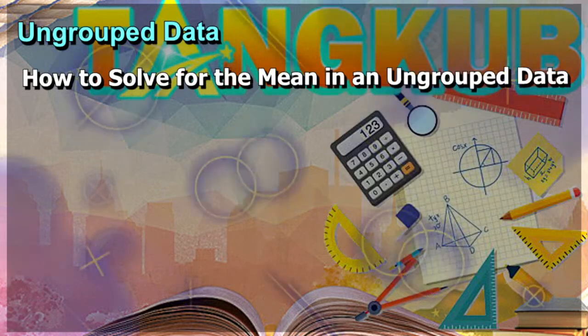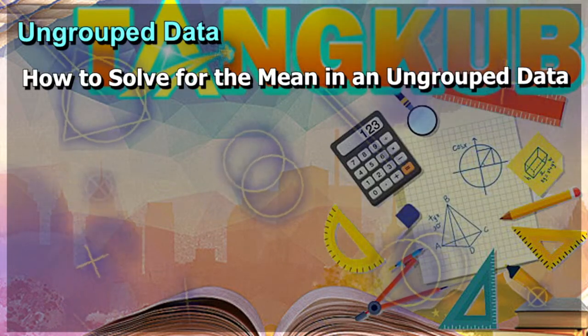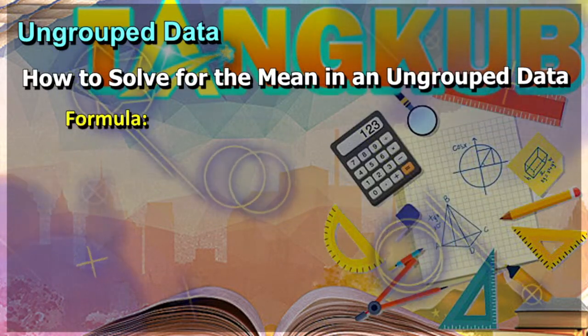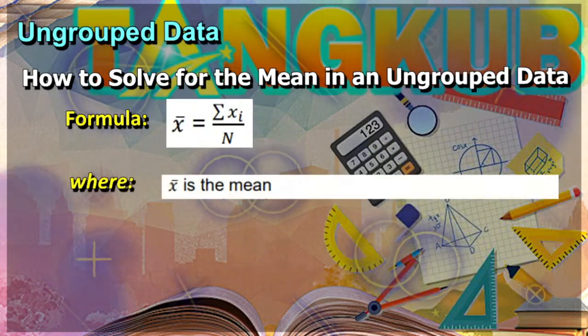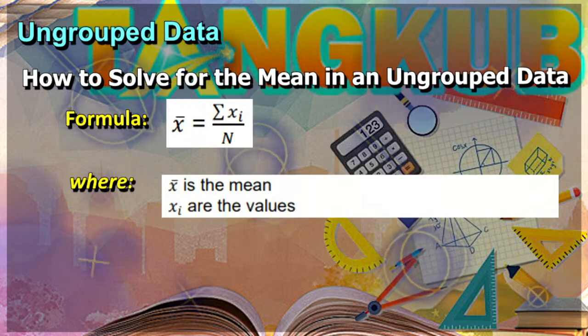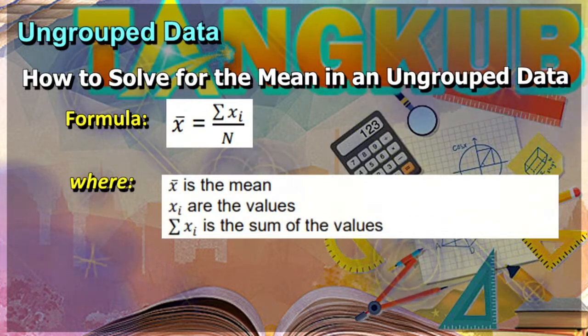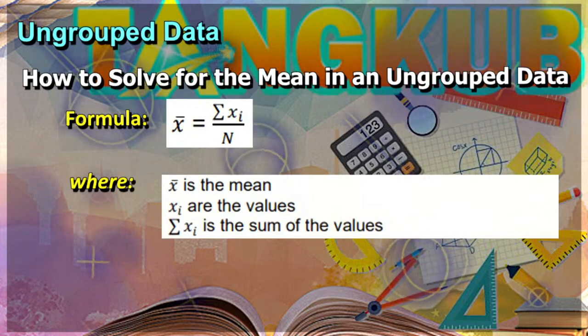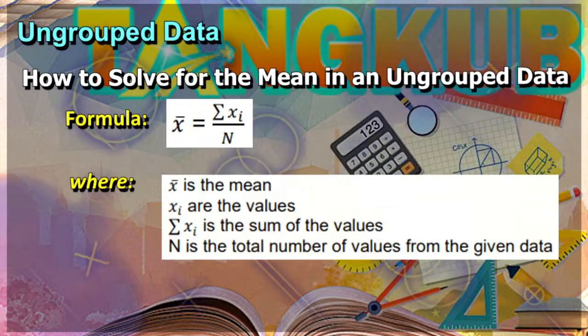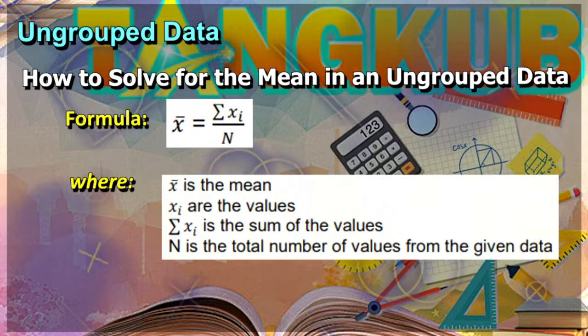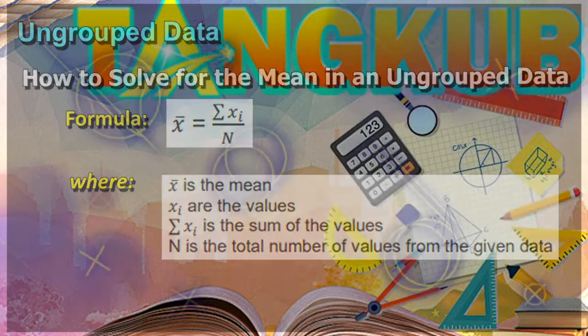So how are we going to solve for the mean in ungrouped data? To solve, we have to use this formula, where this symbol is the mean, this are the values, and this is the sum of the values, and n is the total number of values from the given data. Let us have an example.